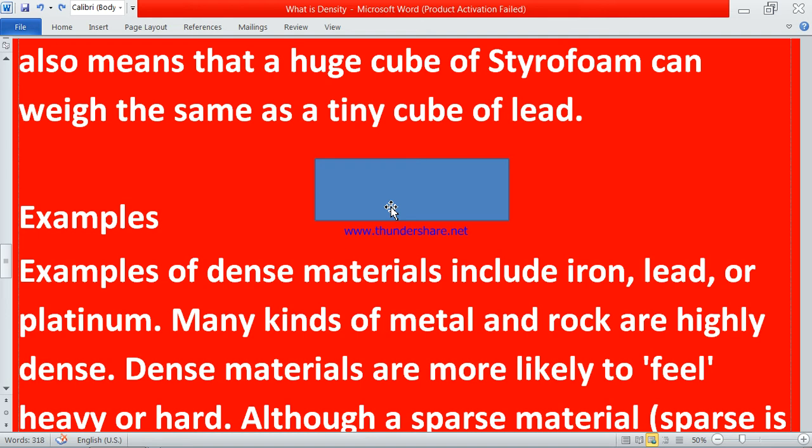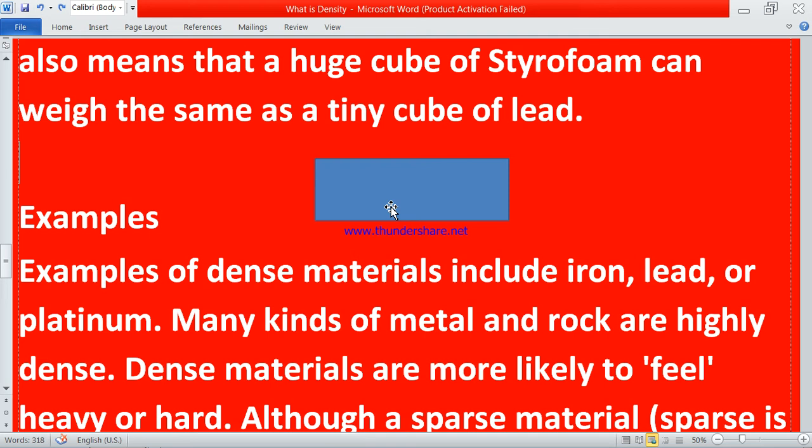And more rocks and metals are denser than these also, like gold. Gold, I tell you, is denser than lead, and copper is there. Copper has more density. Aluminium has more density. Iron, I have told you, has more density. Silver has more density. Lead, I have told you. Mercury has more density. Platinum, I have told you.